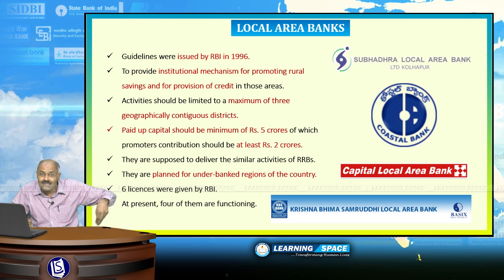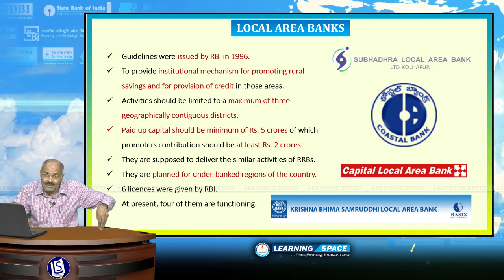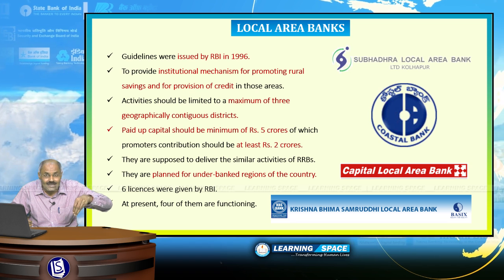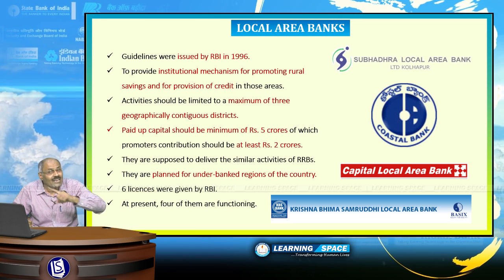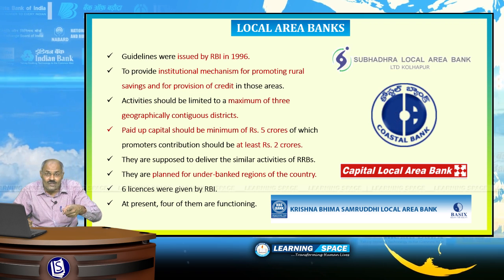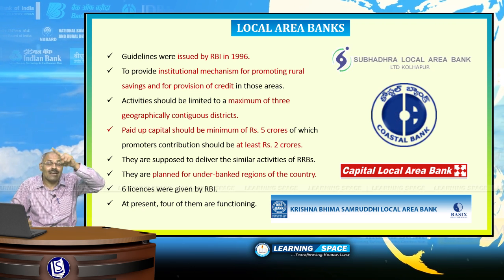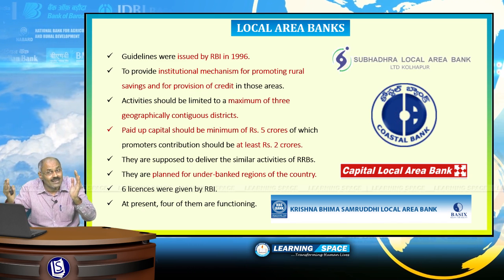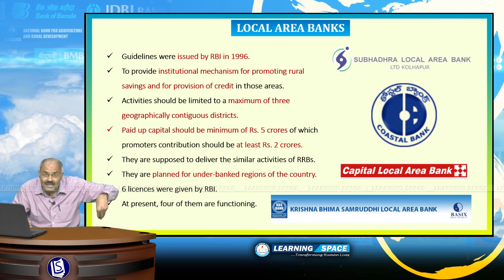Accordingly, licenses were given in 90s, and this local area banks can have activities in 3 contiguous districts only. Their operations are limited to 3 contiguous districts. One district should have common boundary with other district.